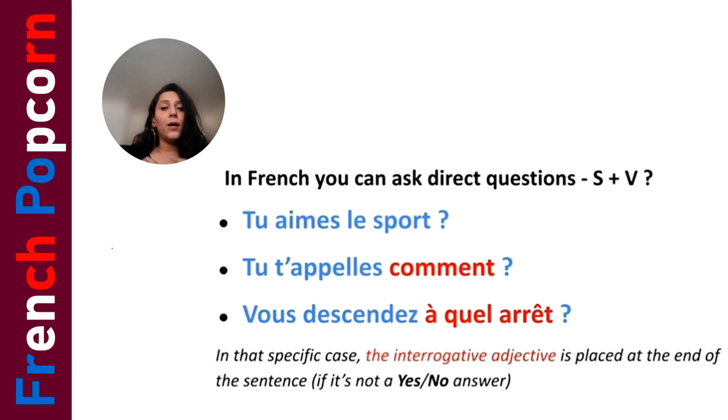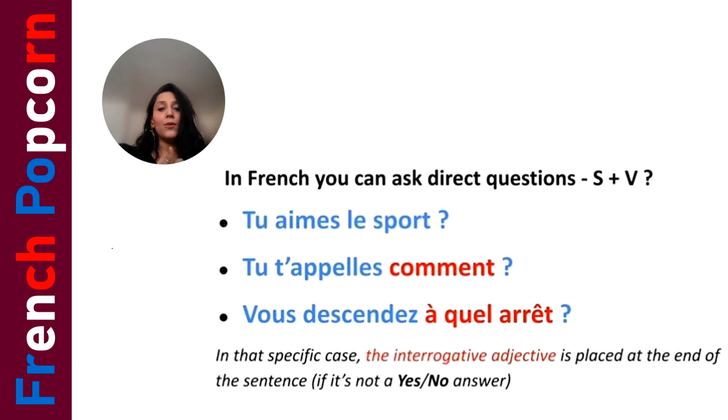Okay, so what I want to explain here is when I ask, the answer is yes or no. So we can ask subject, verb, and complement with the question mark. But when we use an interrogative adjective like quel, comment, the answer is more specific, and we are not going to answer yes or no. We are going to give the specific answer for that question.